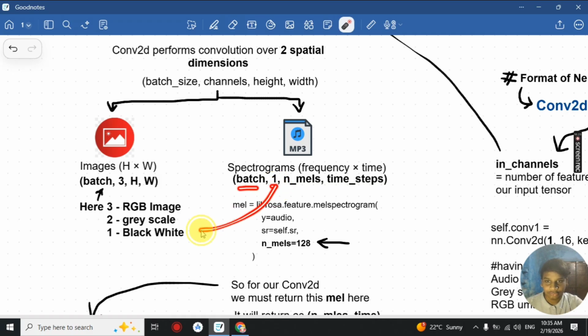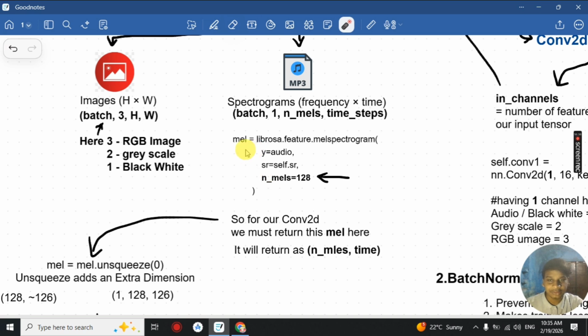So it will take the batch, then 1 as the in channel, which is the equivalent of black and white, then n_mels and the time steps. Here the n_mels is defined when we are making the mel spectrogram. We pass the n_mels, which will be equal to the height of the image file, and it basically says that we have the frequency bands here.